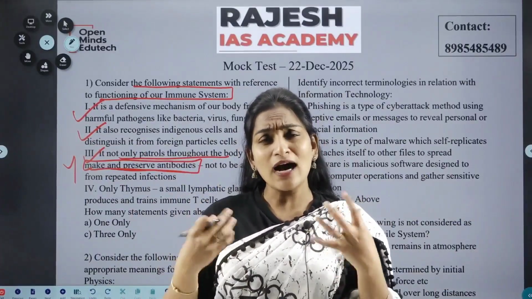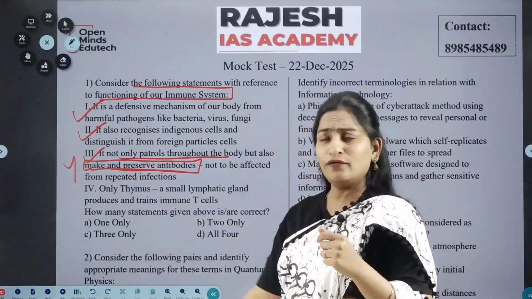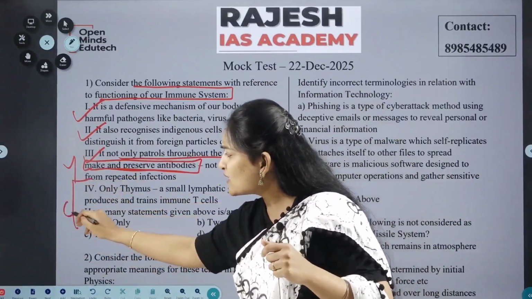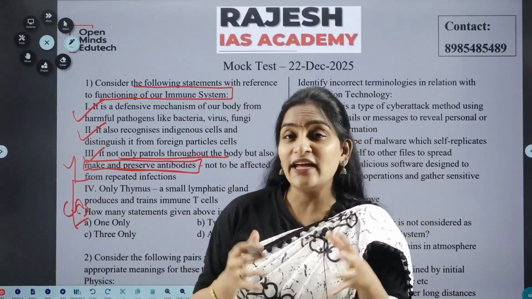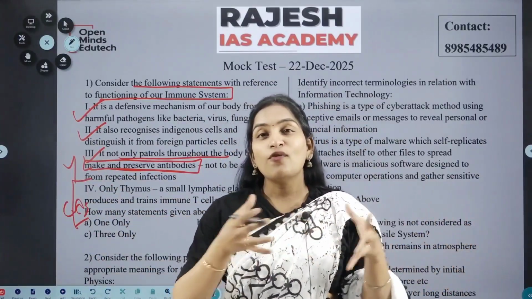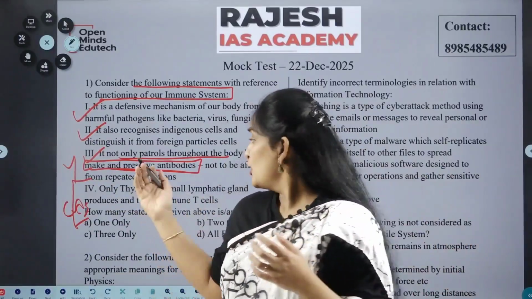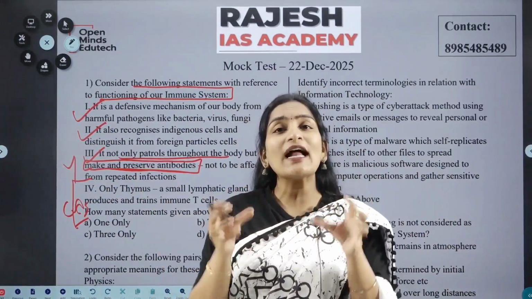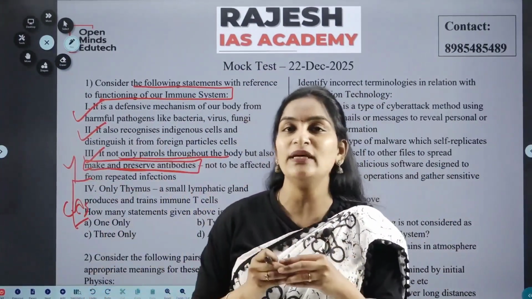This is how our immune system works. So the fourth one is related to current affairs. As we know, every year from October 4 to October 11, Nobel Prizes are given. So this year, the Nobel Prize was given to a particular set of people who have